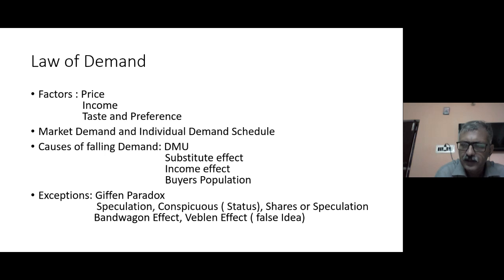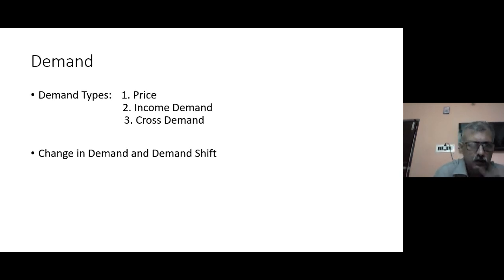If the demand is changing only because of price, then the change in demand can be studied on the slope. The demand will keep on coming down and going up on the slope only. But if there is a change in other factors like income and taste and preference, then the entire curve, the entire demand schedule, will shift either rightwards or leftwards. Okay.